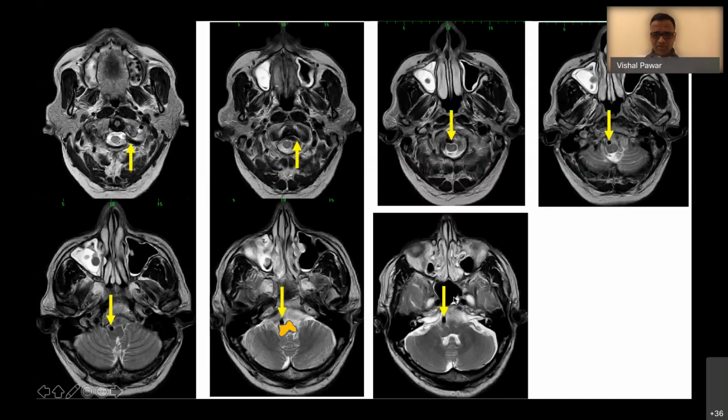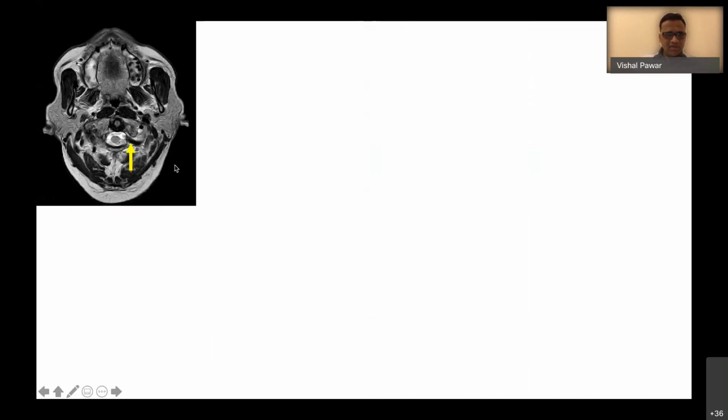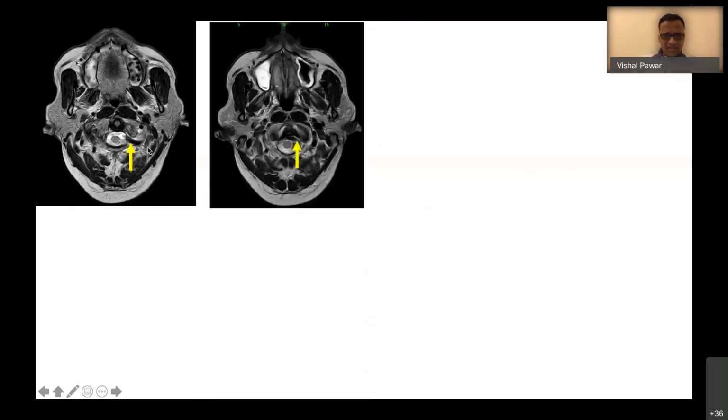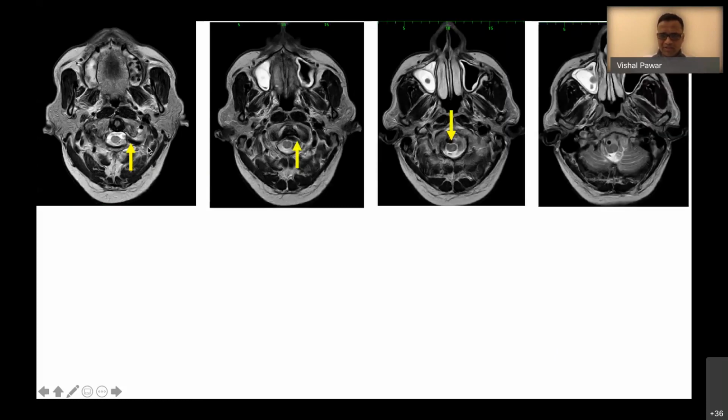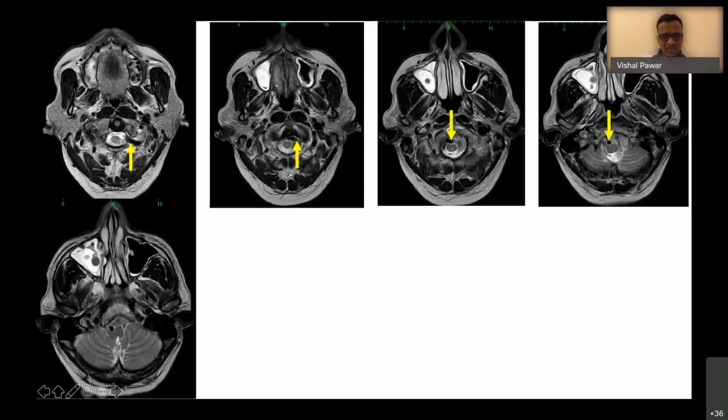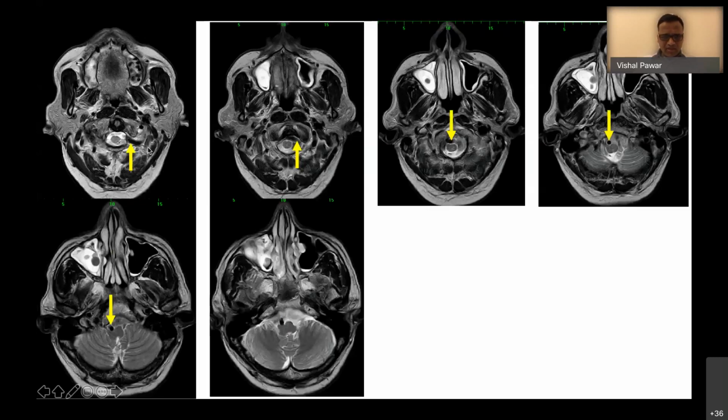If you keep looking at the vertebral artery, look at this vertebral artery on the left side. Keep looking at it. Now it is turning, going towards the right side. It has gone towards the ventral aspect of the medulla, and then it is compressing the ventrolateral medulla. Look at the compression it is causing. It is completely distorting the medulla oblongata.